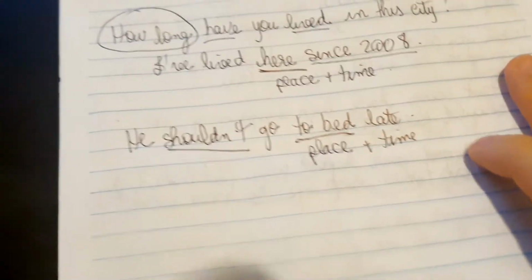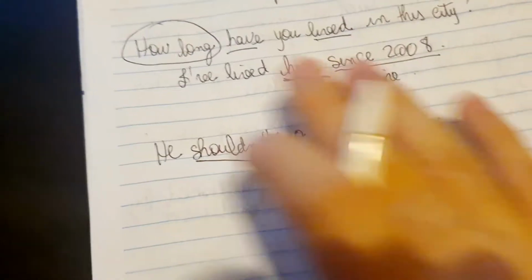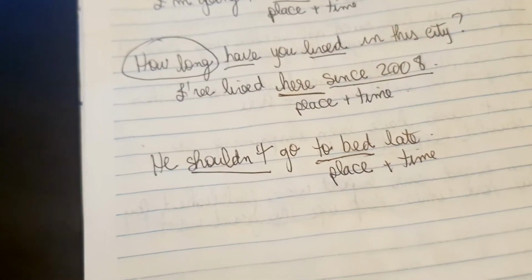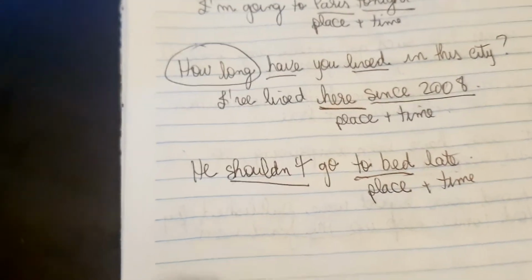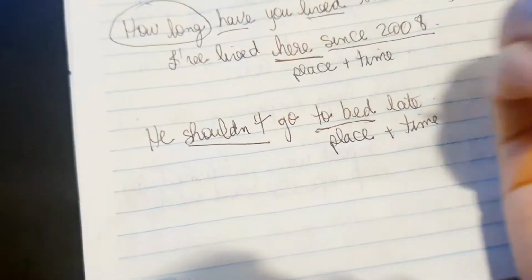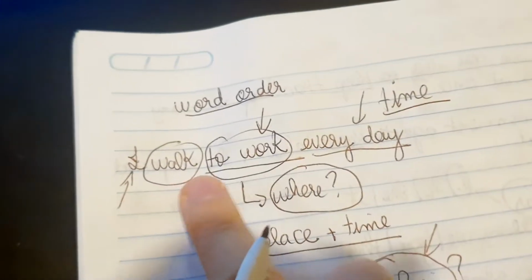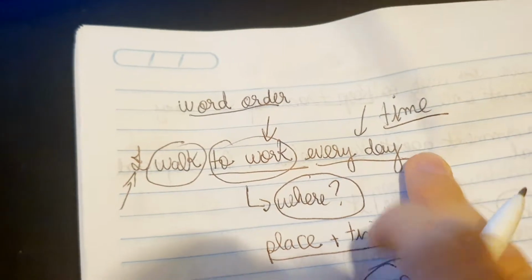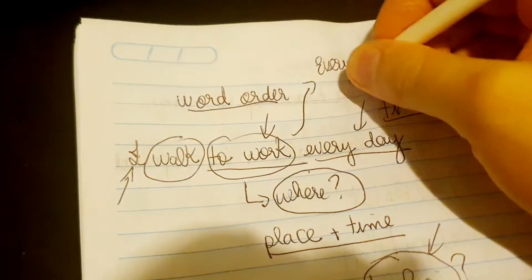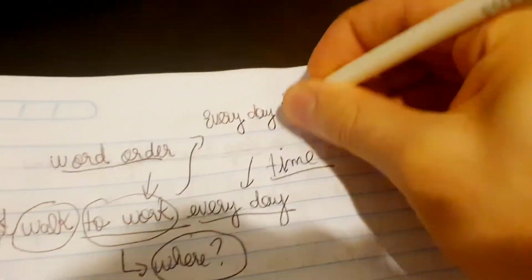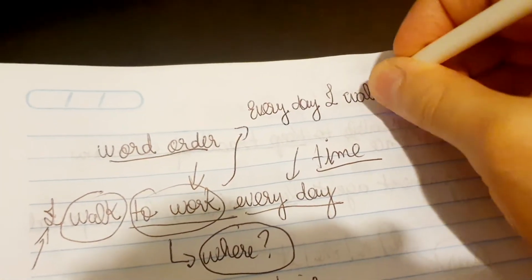But this is the general rule, but sometimes you can put the reference of time in the beginning of the sentence, right? When you say here, I walk to work every day, I could also say every day I walk to work.